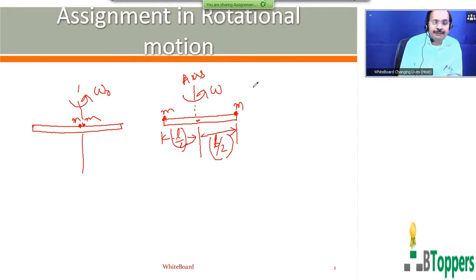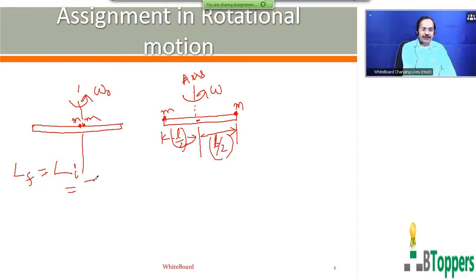So applying conservation of angular momentum, the final angular momentum of the system of the two beads and the rod about the axis of rotation can be equated to the initial angular momentum of the system. So initial angular momentum of the system, we can write, initial moment of inertia of the system into initial angular speed omega naught. Final angular momentum of the system, we can write, final moment of inertia of the system into final angular speed, which is denoted by omega.